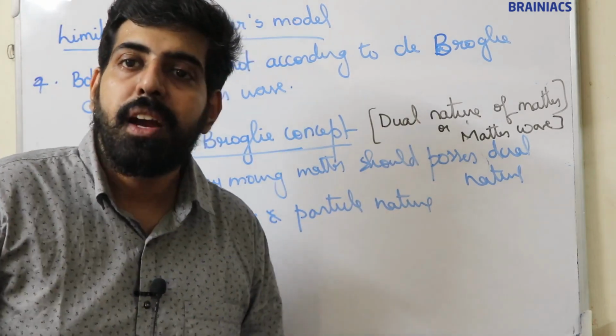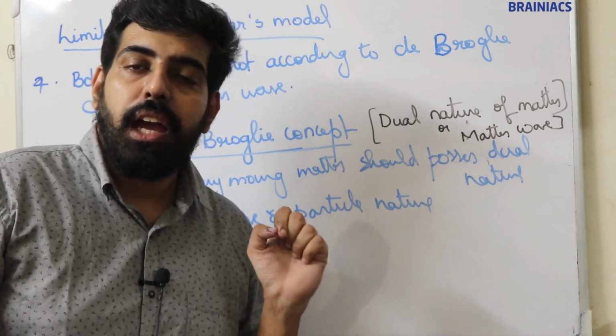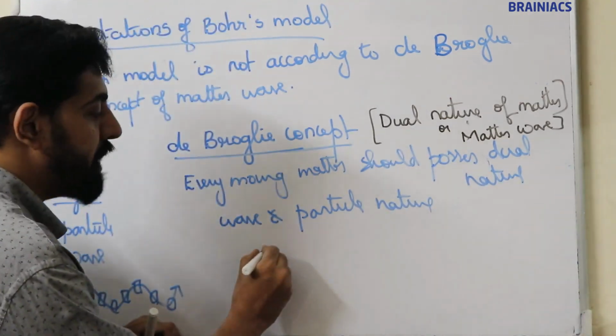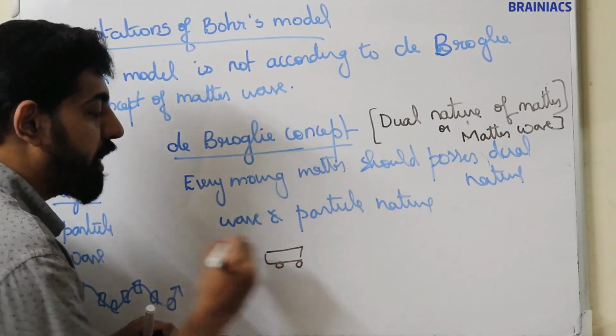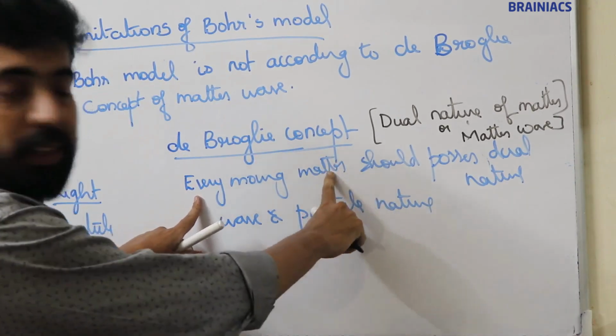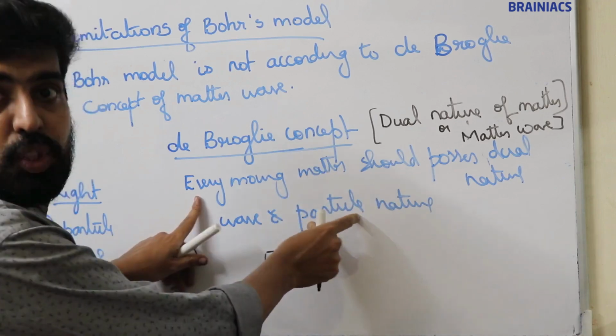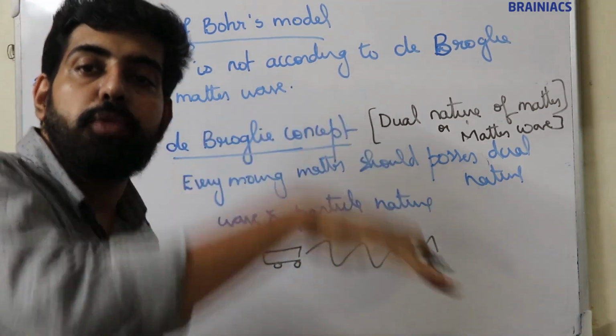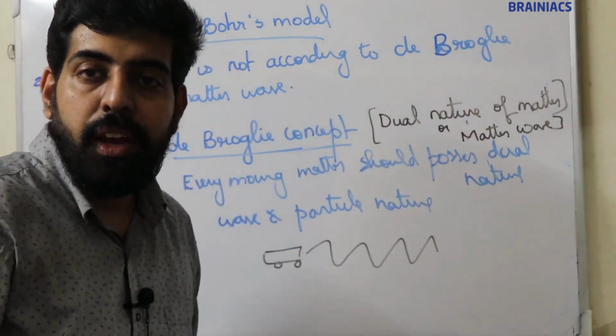For example, if a bus is moving, a bus is a particle. According to him, every moving matter possesses particle nature, but every moving matter also possesses wave nature. So the bus should move in a wave.